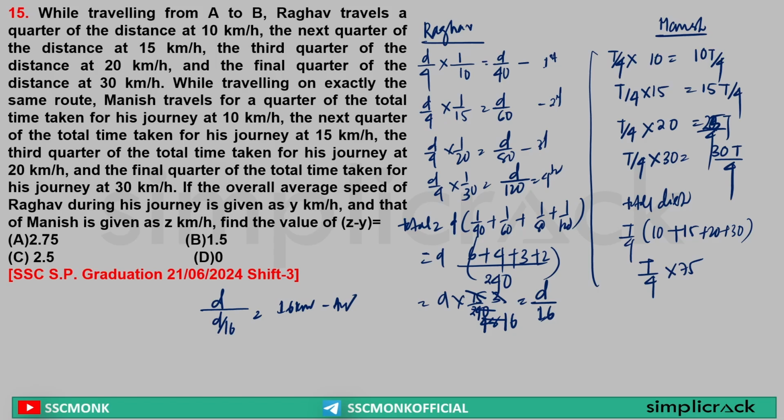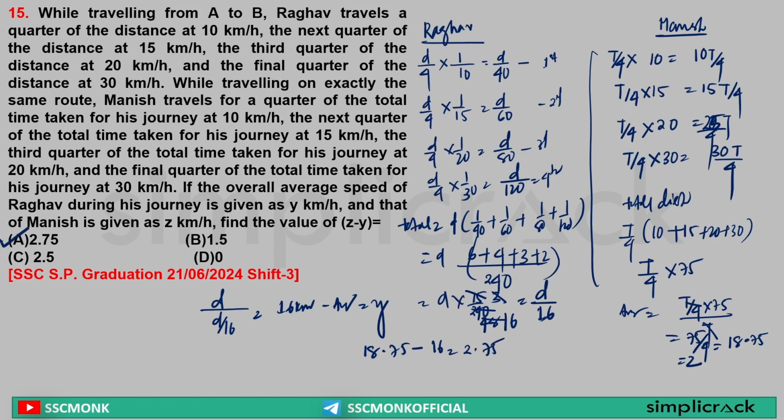Now sir, we know that the total time taken was t. So average speed will be total distance, t by 4 into 75, divided by total time taken t. Sir, t crossed out, speed is equal to 75 by 4, that is equal to 18.75, since 18 4s are 72. So average speed of Manish is 18.75. Average speed of Raghav is 16 kilometer per hour. The difference is 18.75 minus 16, that is equal to 2.75. That is option A, C.